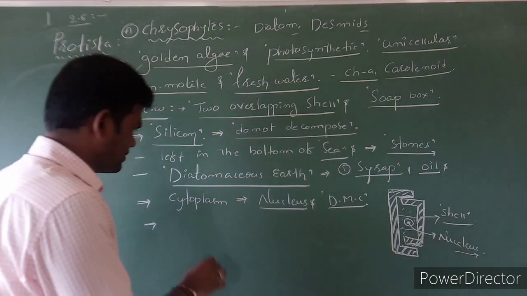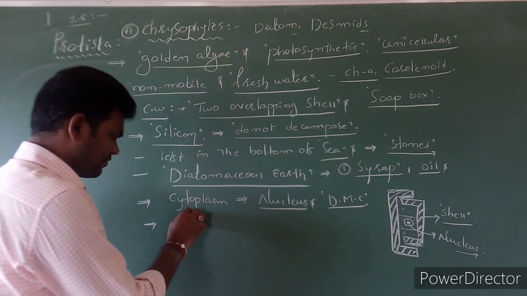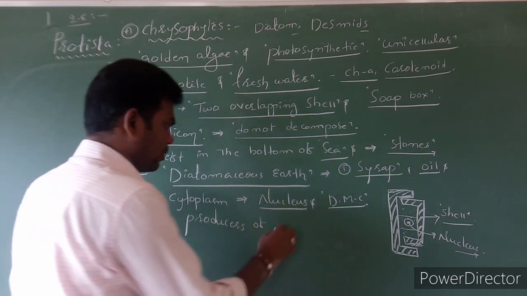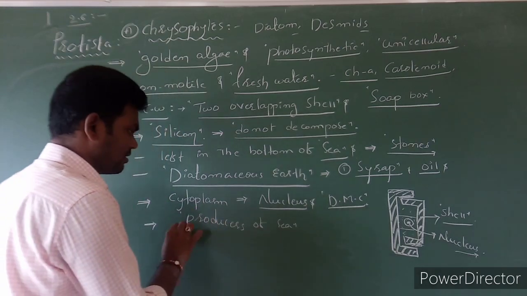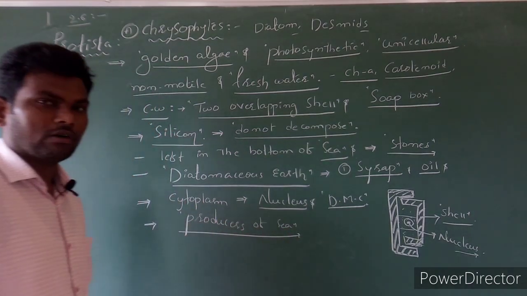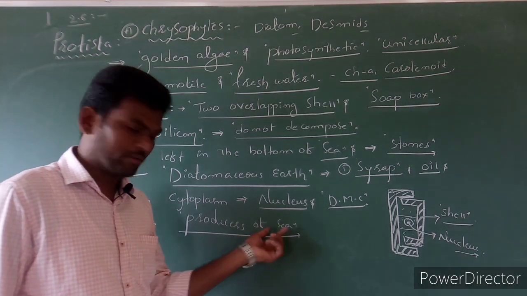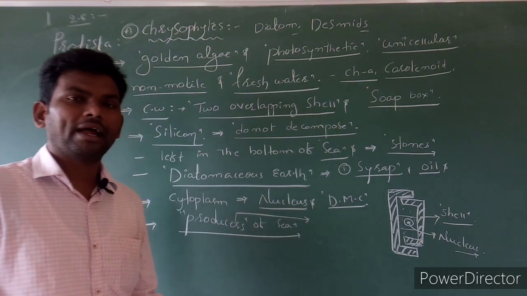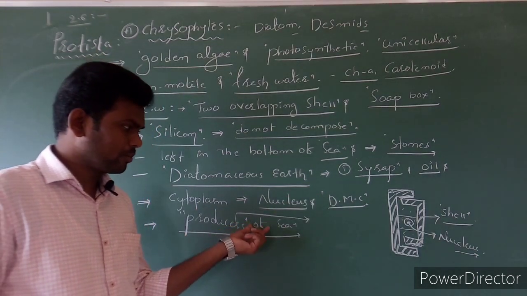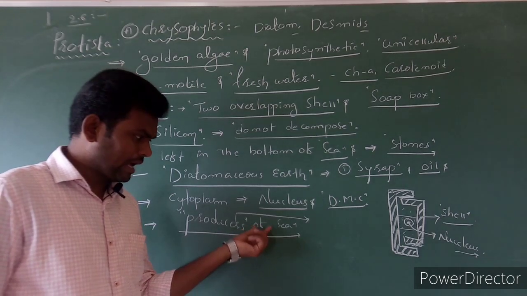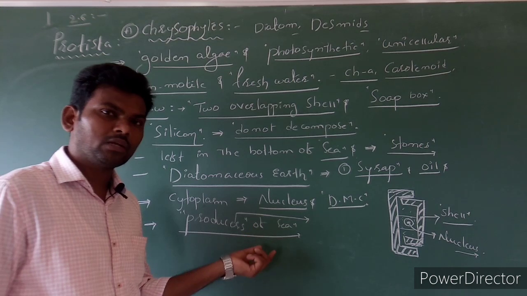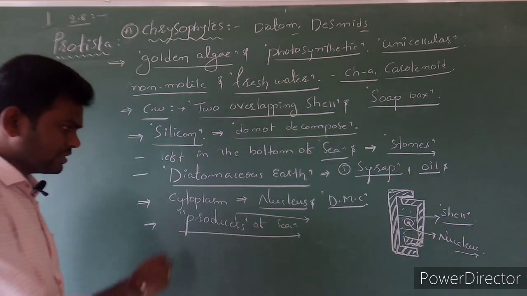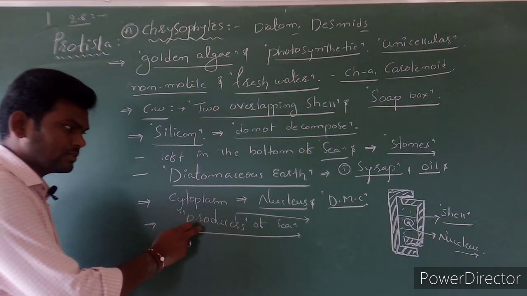And in NCERT, one line is given. Diatoms are chief producers of the ocean or sea. Producers means what? Organisms that can perform photosynthesis and have the capacity to prepare food molecules by their own mechanism, like green plants. All these are producers. In the ocean, these are chief producers of the sea.